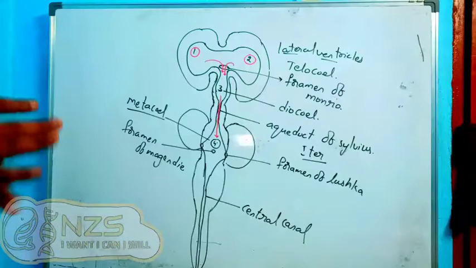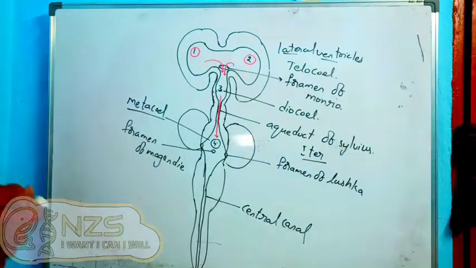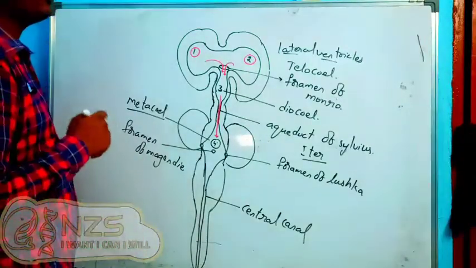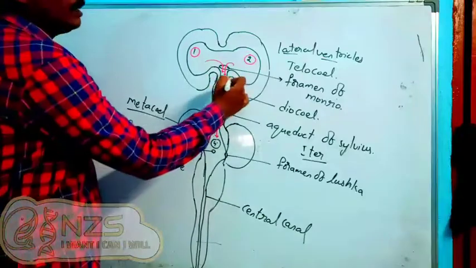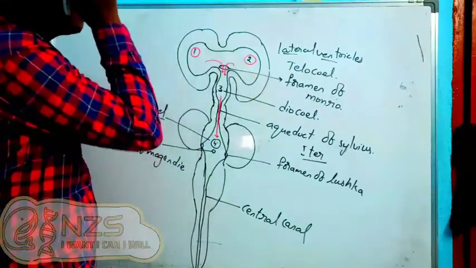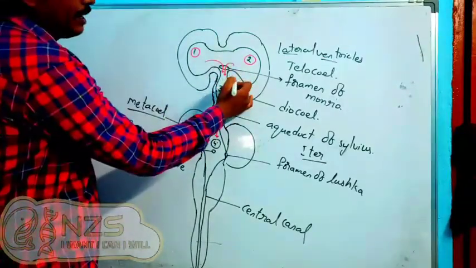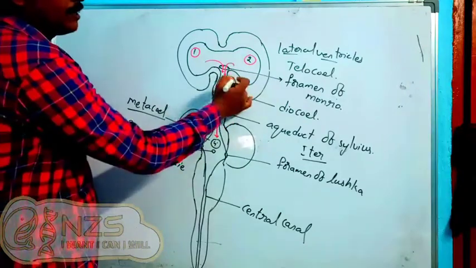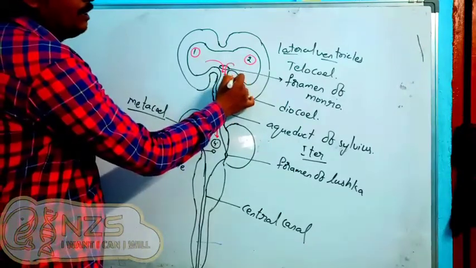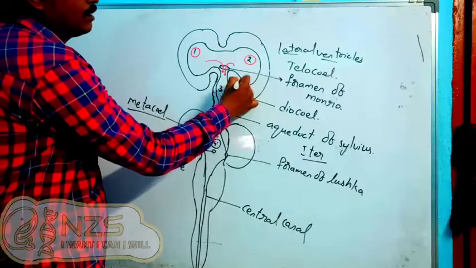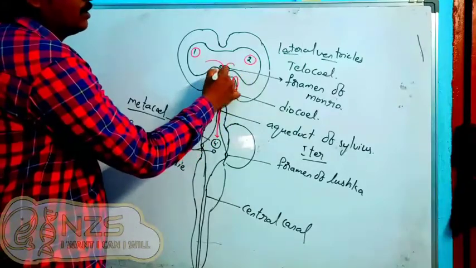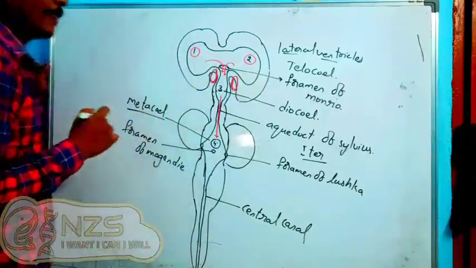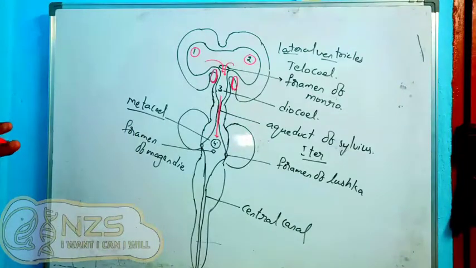First of all, we should know where this CSF is produced. First, in the thalamus region, in the diencephalon. Here we have the thalamus, and the anterior choroid plexus.